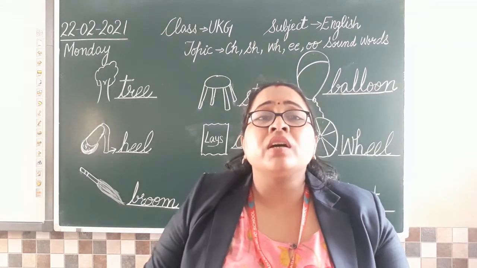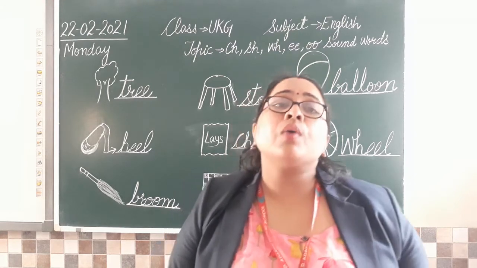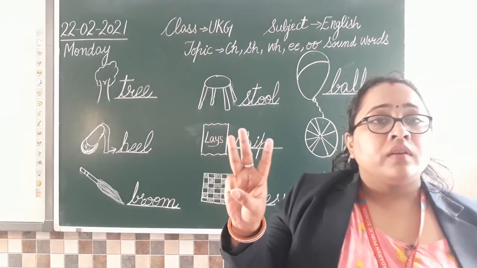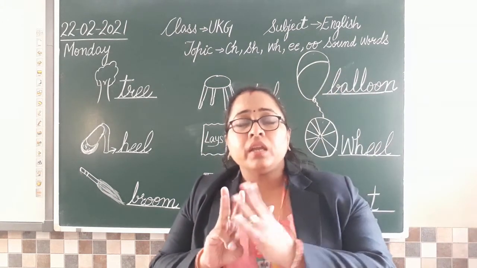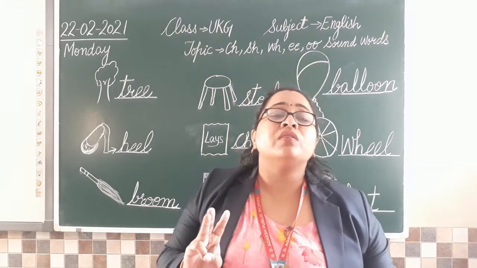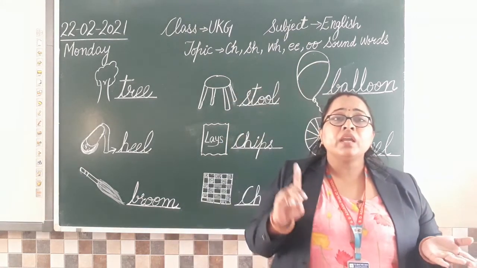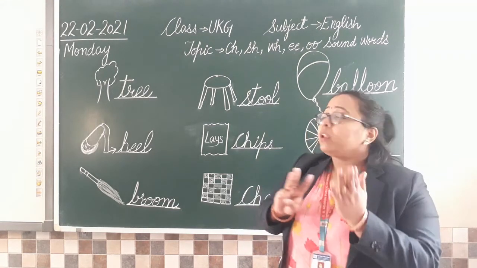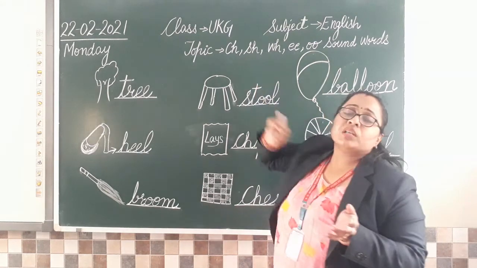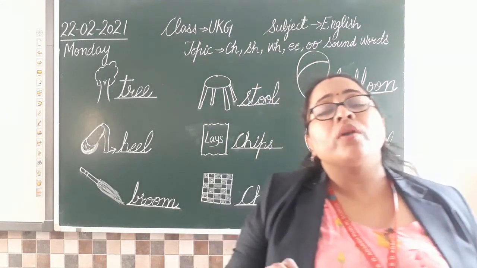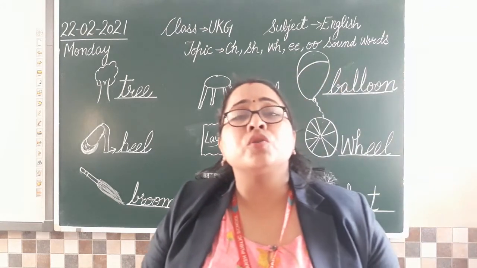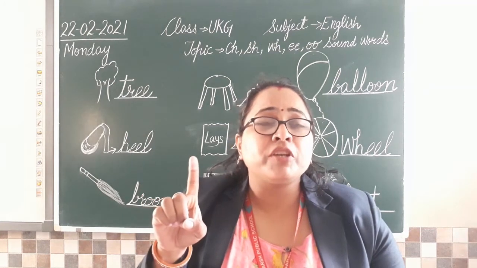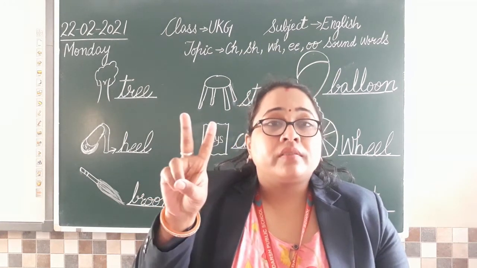Clear? Now if I say, tell me three words for ch sound, or I can say, tell me ch sound rhyming words. So how you are going to say? Chips, chair, chain. ठीक है, rhyming words में हम 3 words लिखते हैं. So if I ask you to tell me rhyming words of ch sound, how you will say? Chips, chair, chain. हो गए 3. Now if I say, tell me rhyming words for sh sound. So how you are going to tell? Which are those words that you are going to share? Shark. मछली याद है ना? Shark fish. Shark. Shut. Shirt.